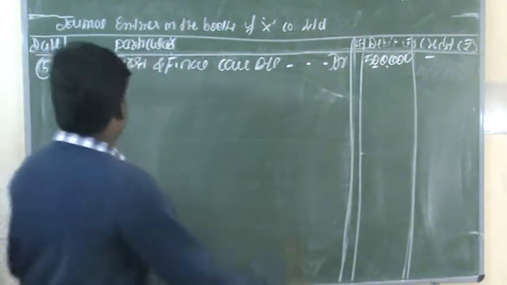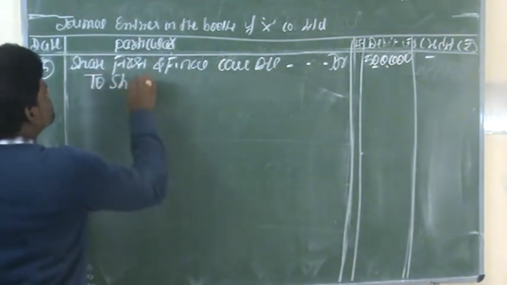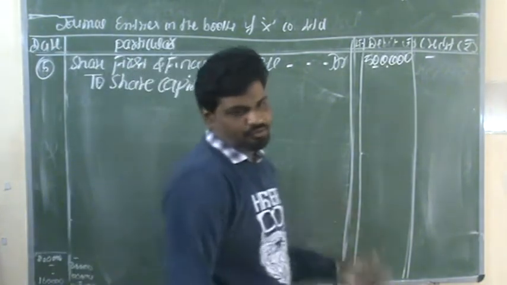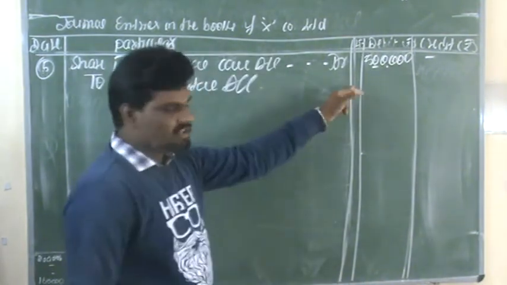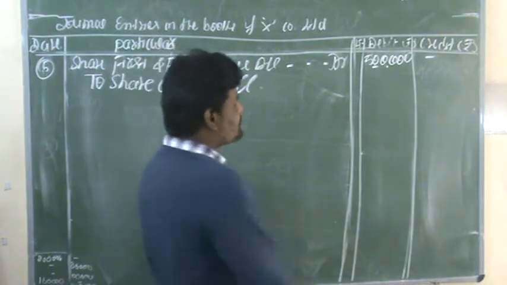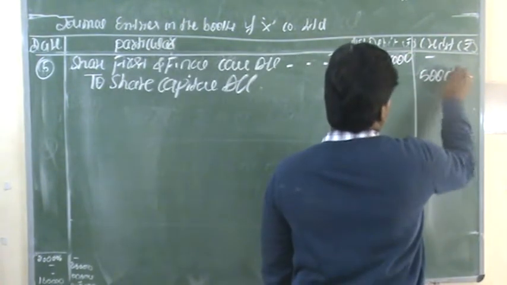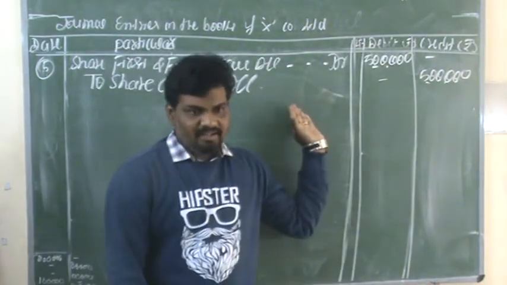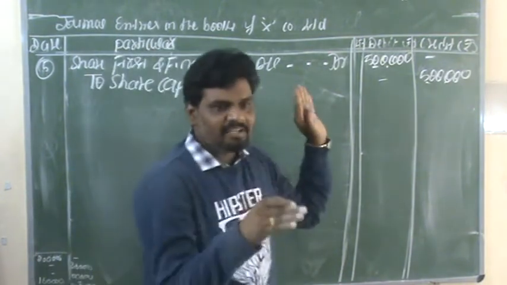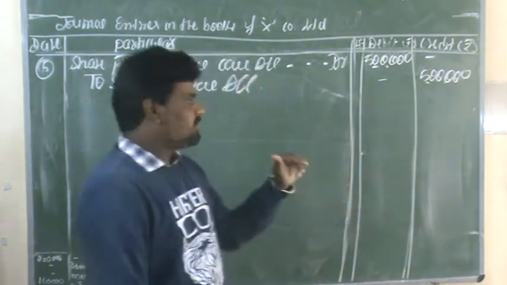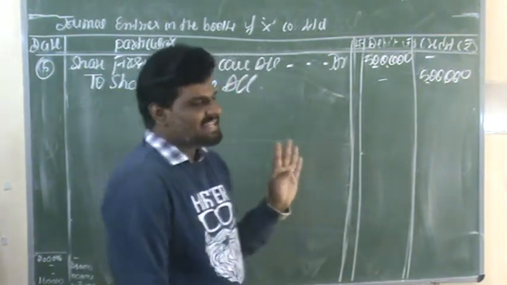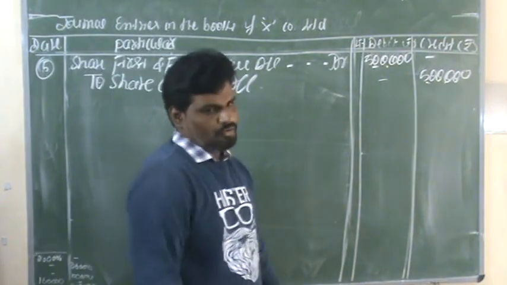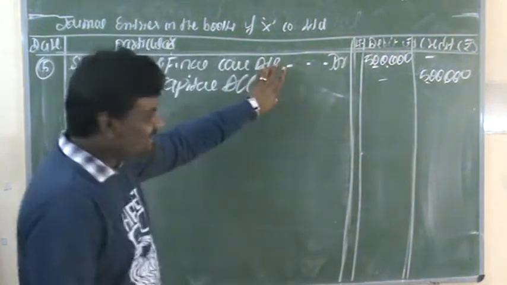Share first and final call account debit to share capital account. The amount is rupees 5 lakhs. You have to record both debit and credit aspects. This is the entry related to the first and final call money due. For that, the necessary entry is share first and final call account debit to share capital account.